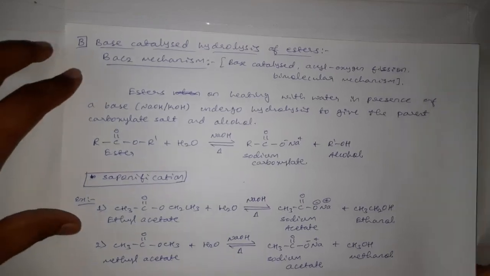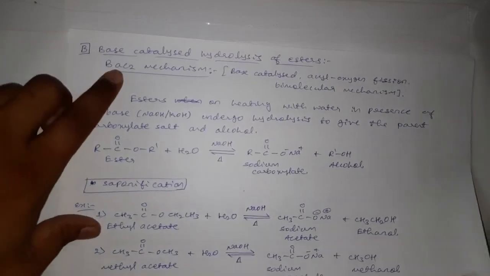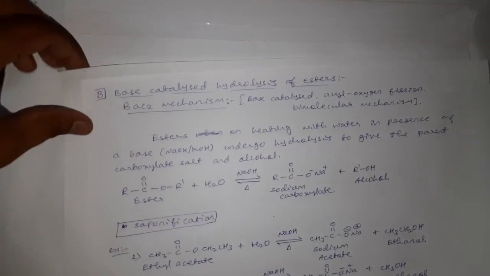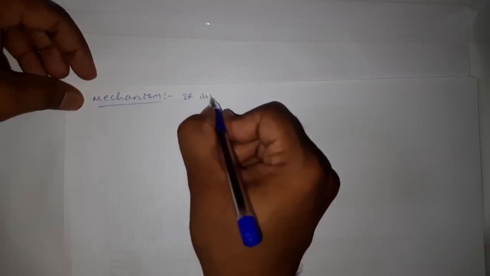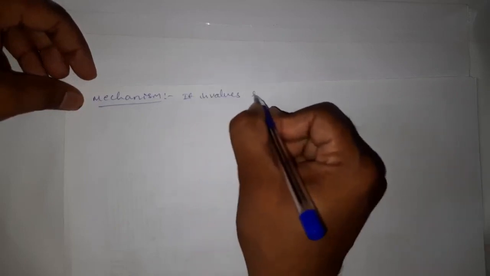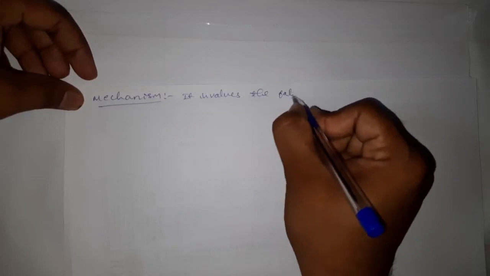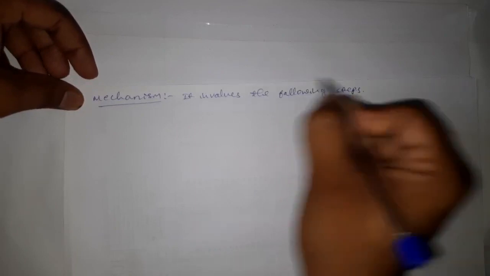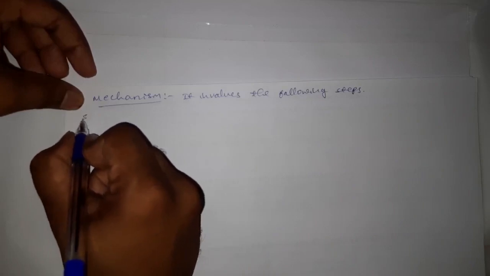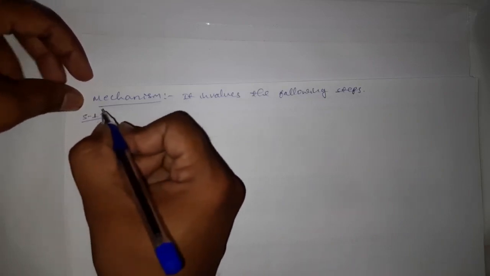This is the base catalyzed hydrolysis of an ester. Now we have to discuss this BAC2 mechanism. This BAC2 mechanism involves the following steps.